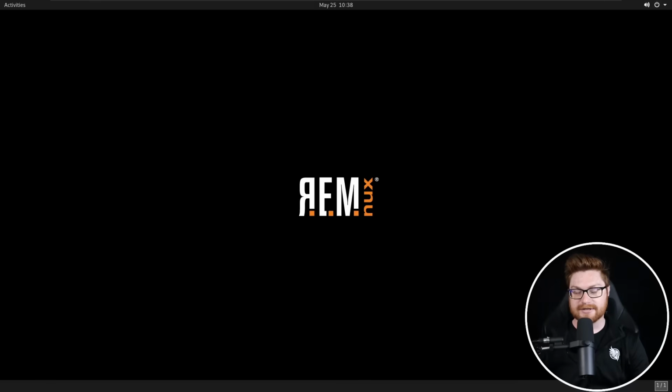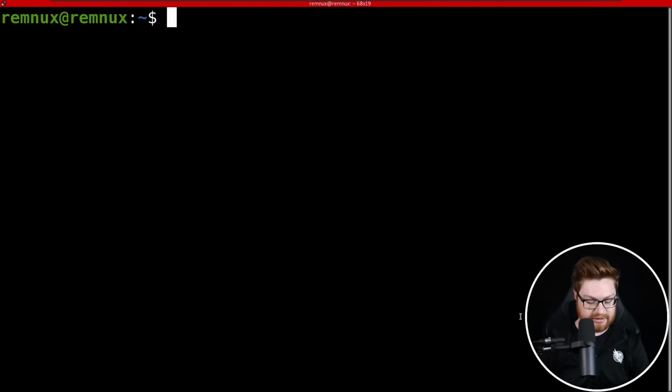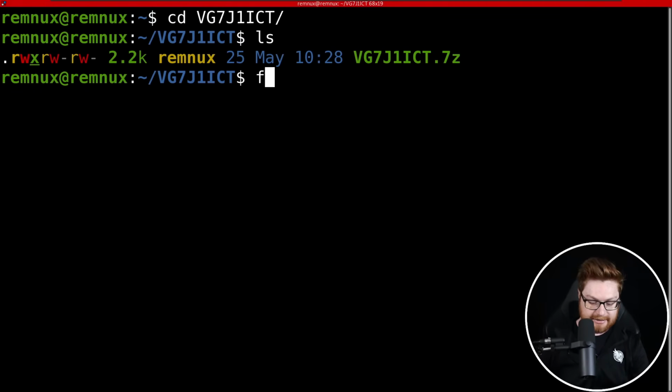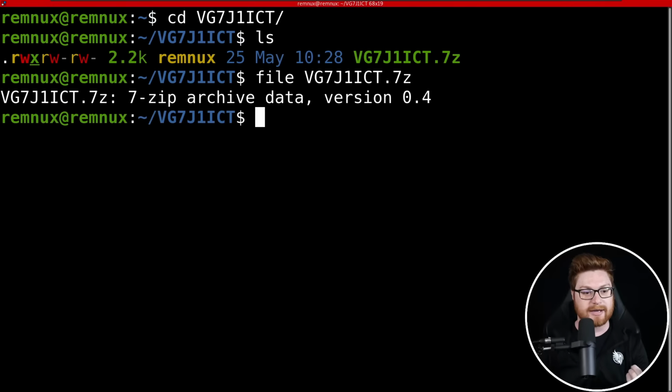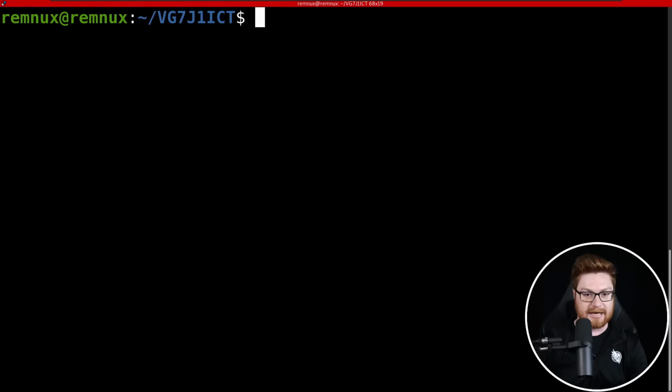Now, for the sake of analysis, I'm inside of Remnux, the reverse engineering malware Linux distribution, and I have fired up a terminal with Control-Alt-T, and I'll move into the directory where I have stored this file after I downloaded it, and it is a 7-zip archive that we will have to extract. They noted in the email that the password is the exact same as the file name, so let me 7zx to extract this and paste in the password with Control-Shift-V, and there we have it extracted.